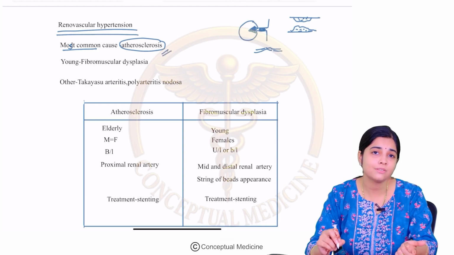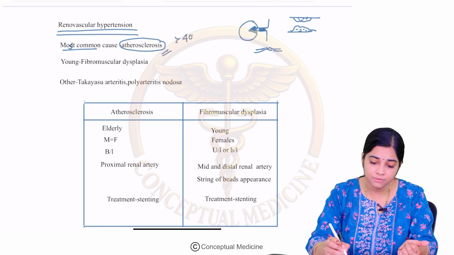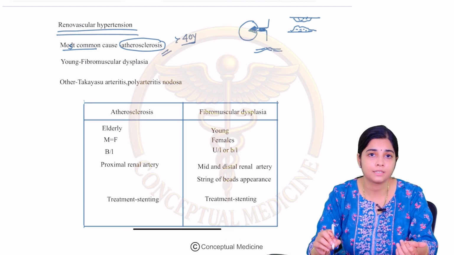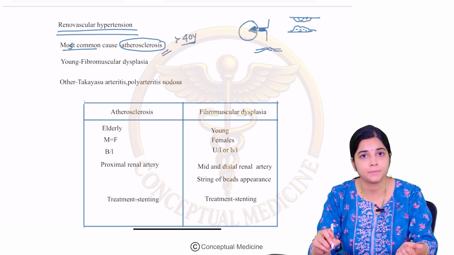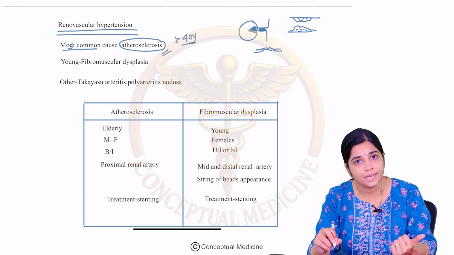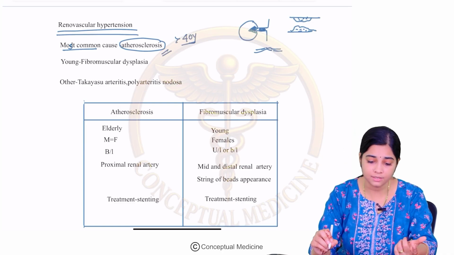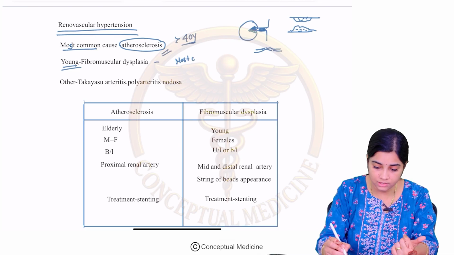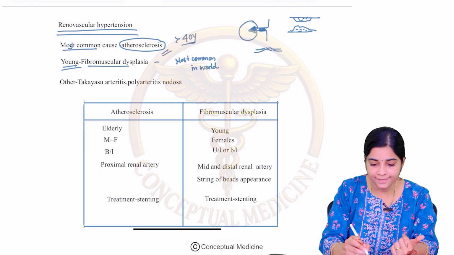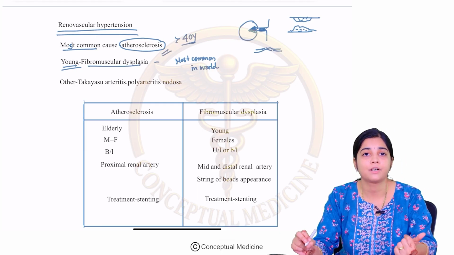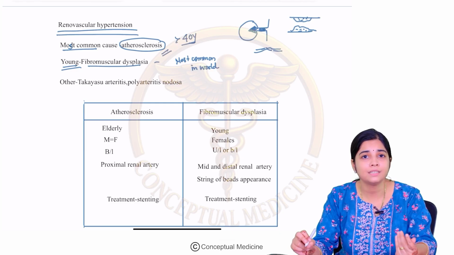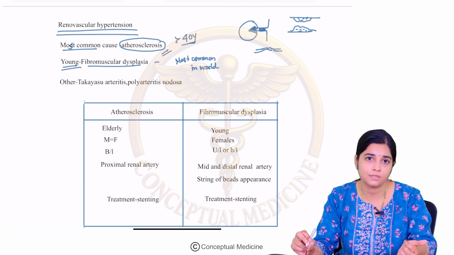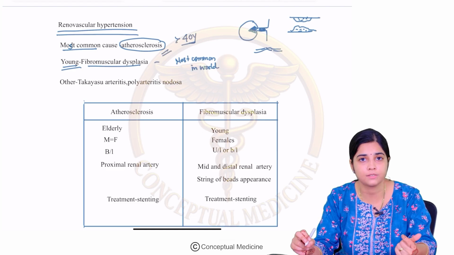Apart from that, atherosclerosis is common when? It is common in individuals who are more than 40 years of age and with risk factors like diabetes, hypertension, smoking, dyslipidemia. But in young individuals also, you can have renal artery stenosis where there is a narrowing of the renal artery. So, in young individuals, the most common cause in the world is a disorder that we call fibromuscular dysplasia. Now, fibromuscular dysplasia is an inherited disorder where you have a renal artery stenosis. This is the most common cause of renal artery stenosis in young individuals less than 40 years of age.